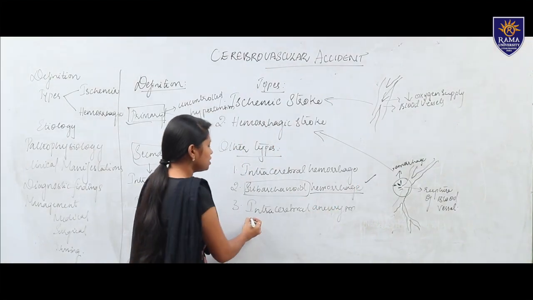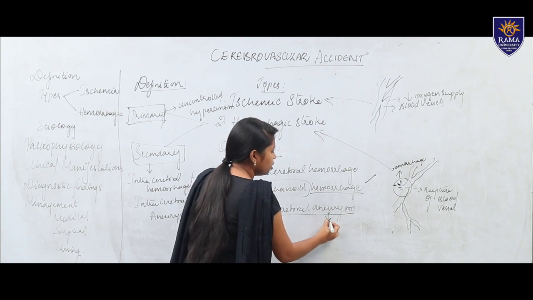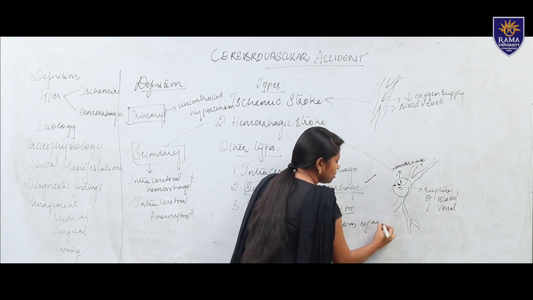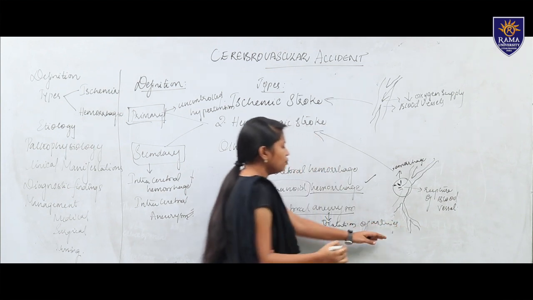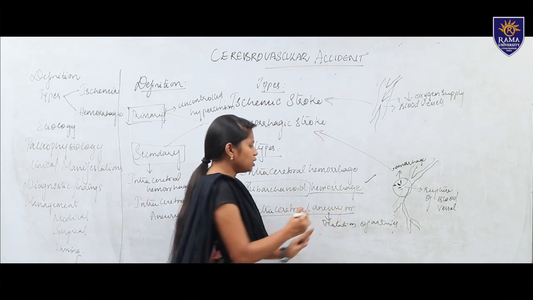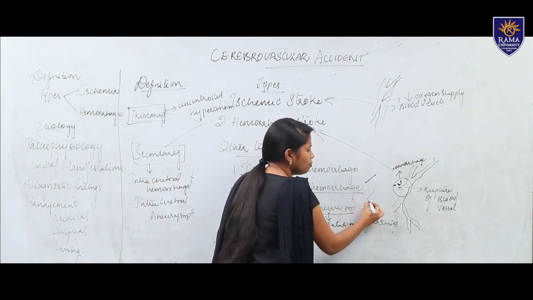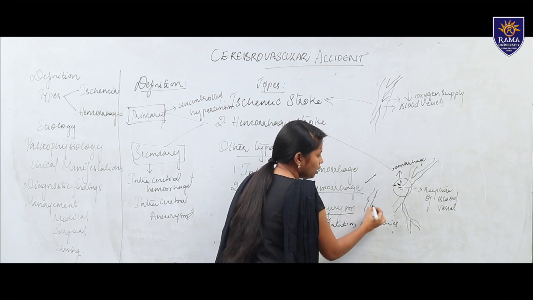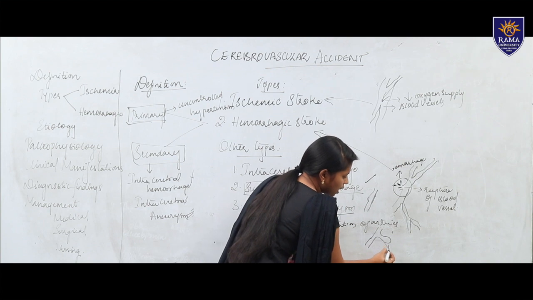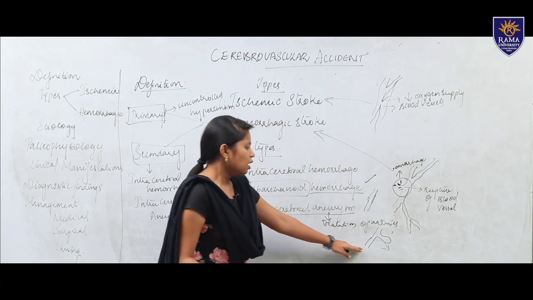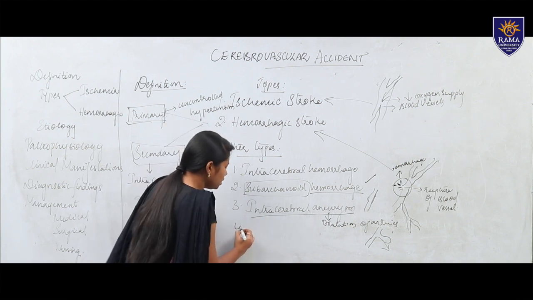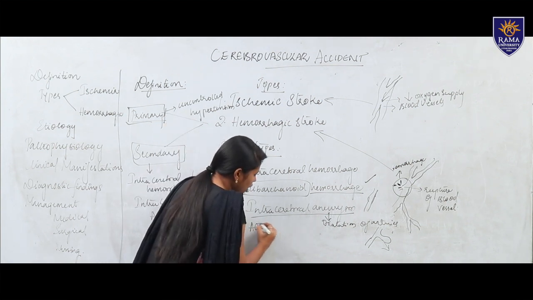Then is intracerebral aneurysm. Aneurysm, as I have already told, is a dilatation of arteries. These arteries get dilated and then rupture, and that is intracerebral aneurysm. Compared to a normal vein or artery, here the aneurysm occurs like this, as the dilation occurs in the artery and it causes rupture of a blood vessel. Then the fourth one is arteriovenous malformation.